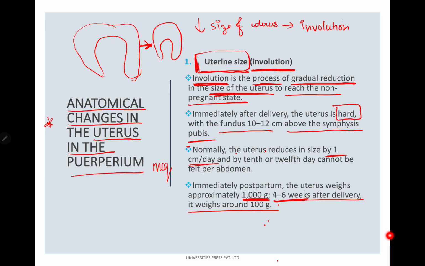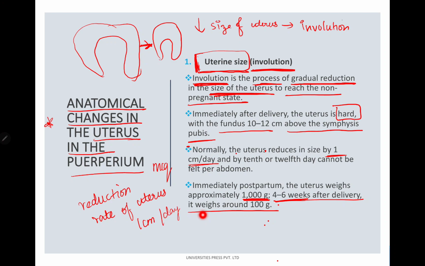So for the anatomical changes in the uterus in the puerperium, all you need to remember is the term involution. Involution is a process of gradual reduction of the size of the uterus to reach a non-pregnant state. After delivery, the uterus is going to be hard and the fundus will be around 10 to 12 centimeters above the symphysis pubis. The reduction rate of the uterus is generally around 1 centimeter per day.